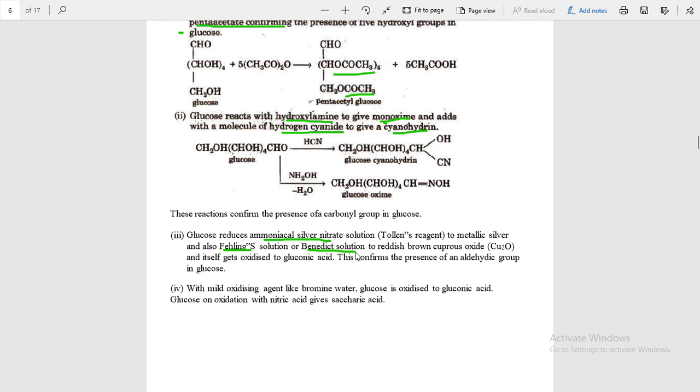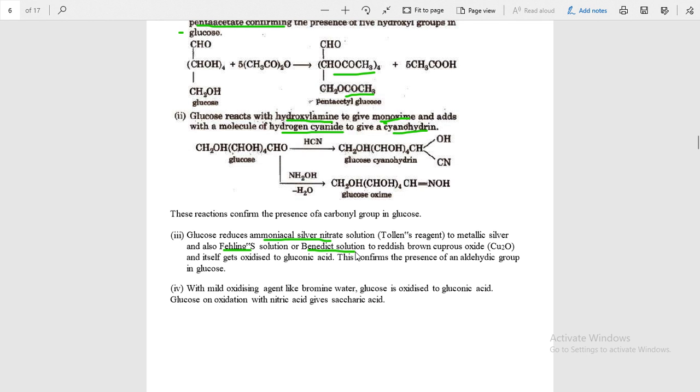This shows that glucose has an aldehyde group. You know the mirror test, you remember. You will do it in the lab also for detecting the aldehyde group and distinguishing aldehyde and ketone.